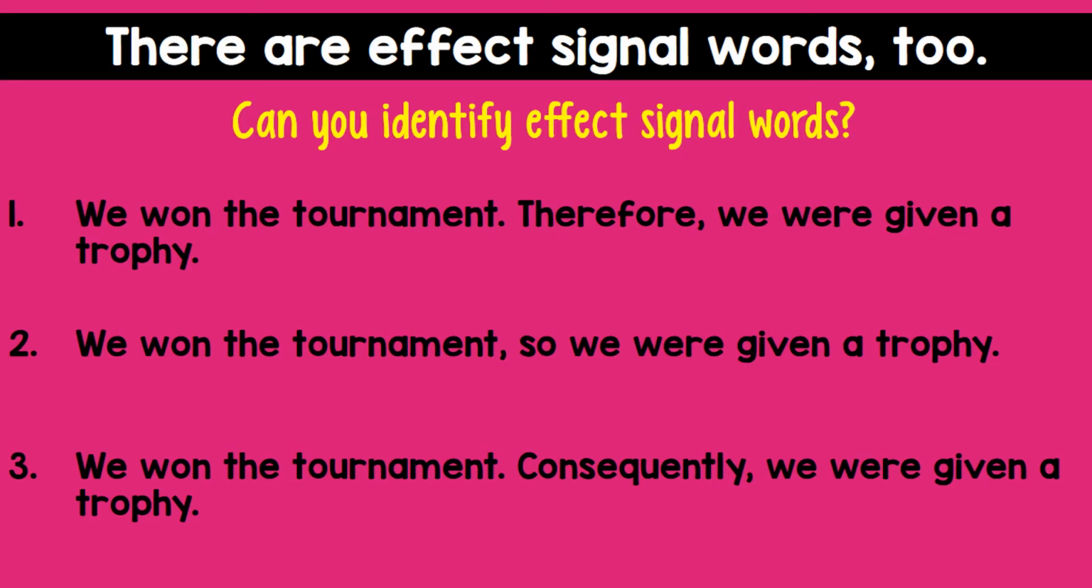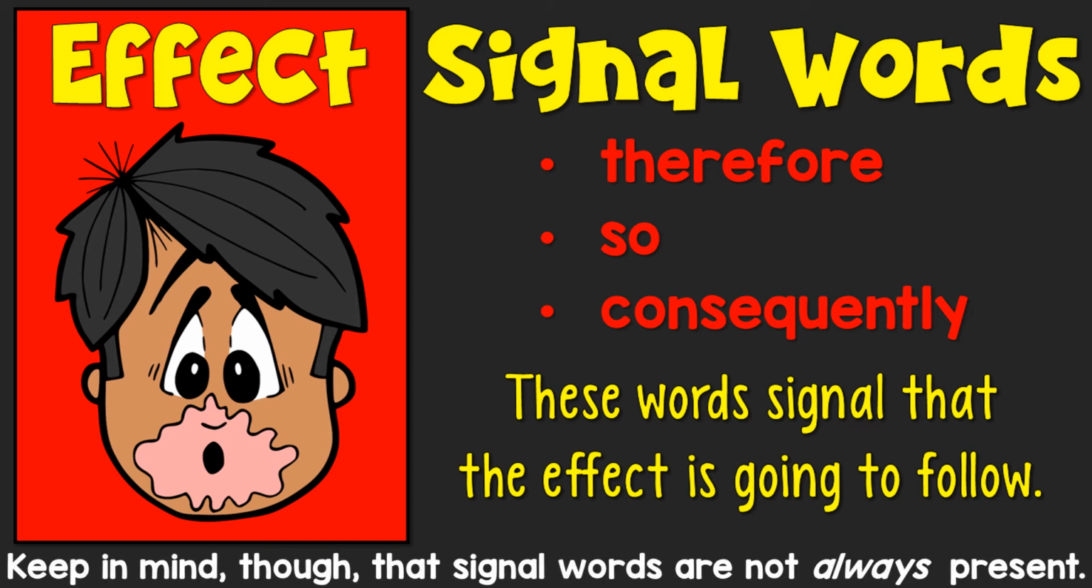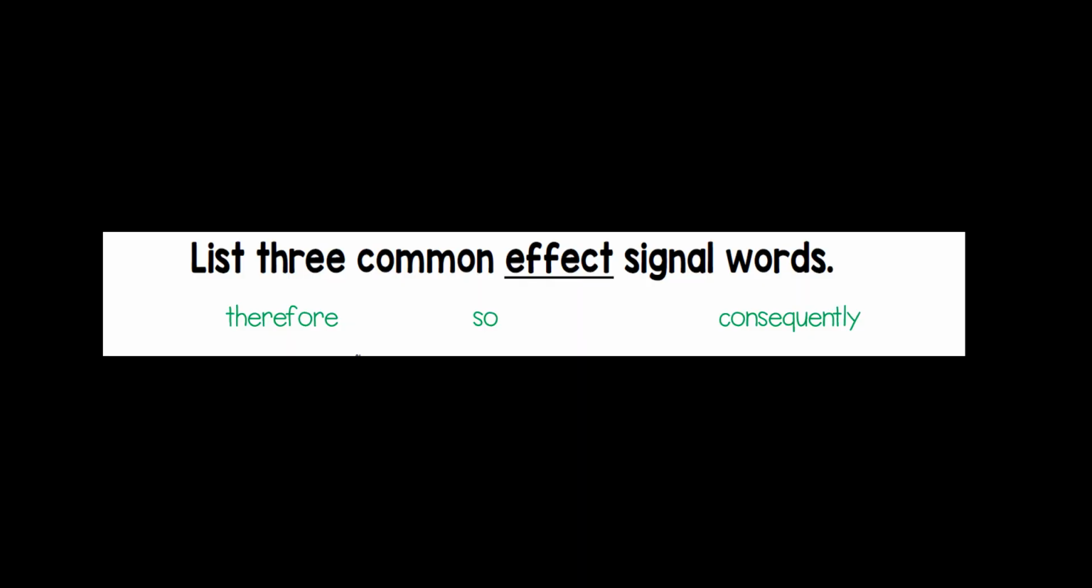Now, there are also effect signal words. Can you identify effect signal words? In number 1, we've got therefore. In number 2, we have so. And in number 3, we've got consequently. These are 3 common signal words for an effect. Remember again, they are not always present. Write these down in your notes-taking page.